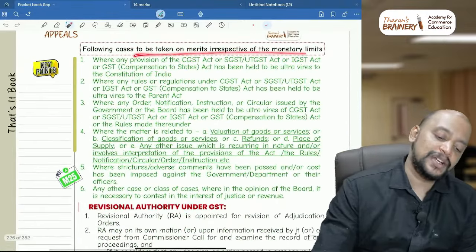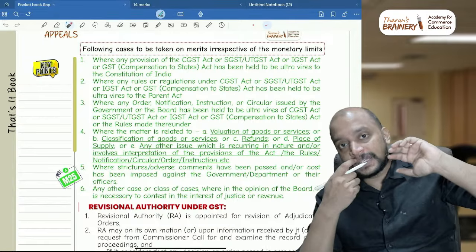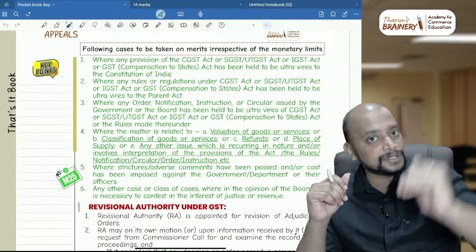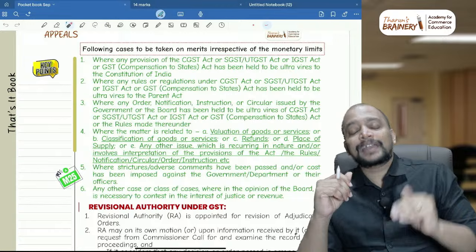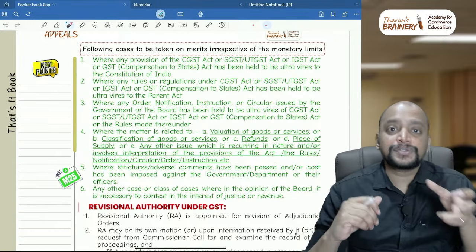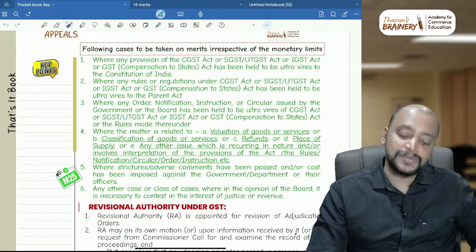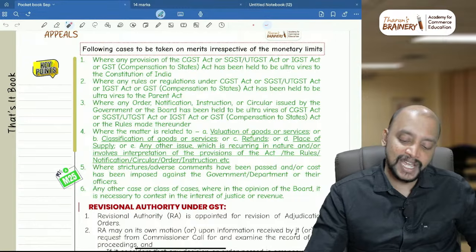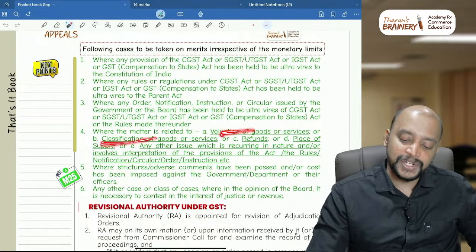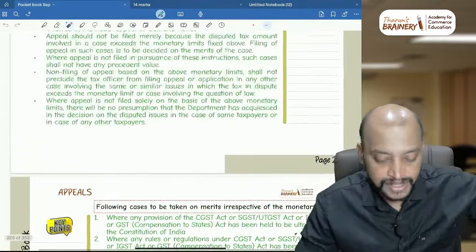But this monetary limit is not applicable if the act violates the constitution, or the rules violate the act, or the notification or order violates the rules, or because of strictures or adverse comments against the department, or certain specific cases, that is valuation. Remember, valuation, classification, refunds, place of supply, or any other issue which is having recurring implication. So this is one area.